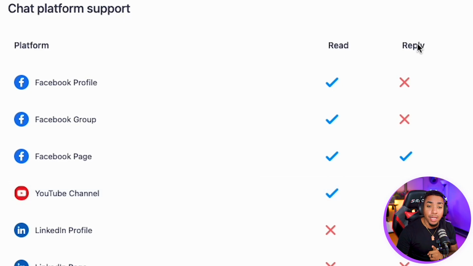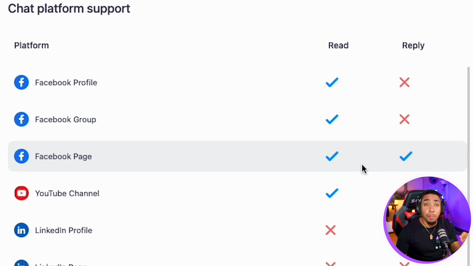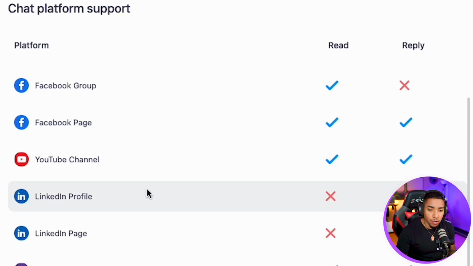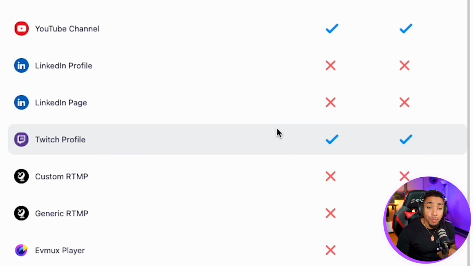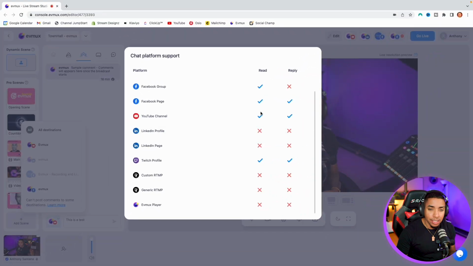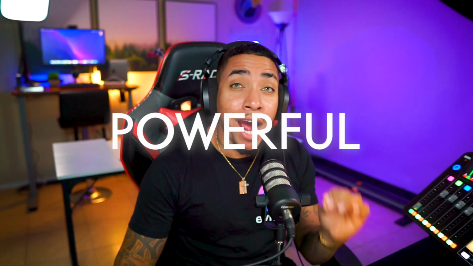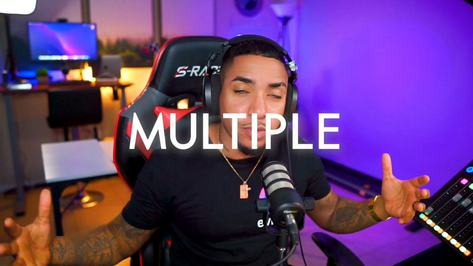Then the ones that say reply, they have a check mark. These are the platforms that you're able to utilize Evmux for to reply back to your viewers. So you'll see here that you have Facebook page, you'll have a YouTube channel, and you have a Twitch profile. In the future, a lot of these destinations that are available will change and update. But you can see here just how powerful this is to once again utilize Evmux not only for recording and live streaming, but also for engaging with your community without having to have multiple tabs open.